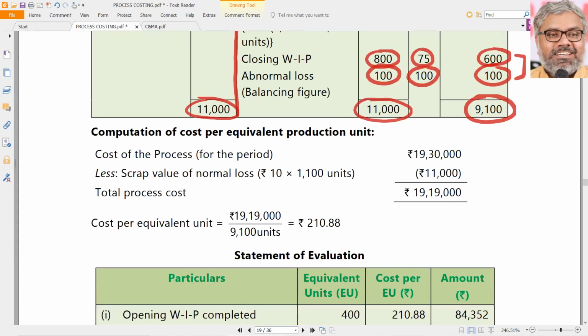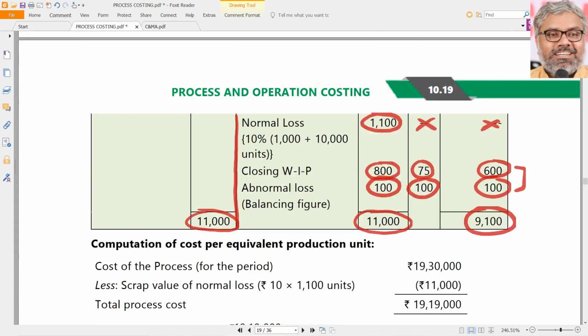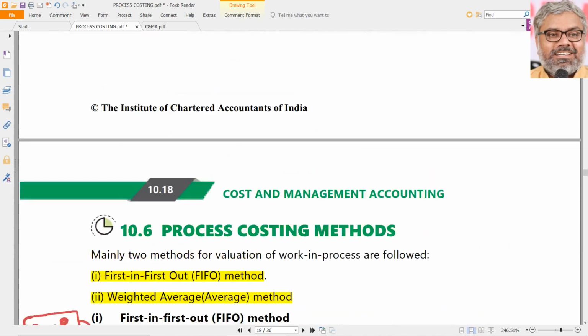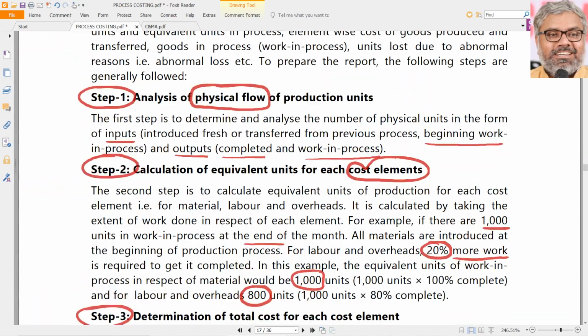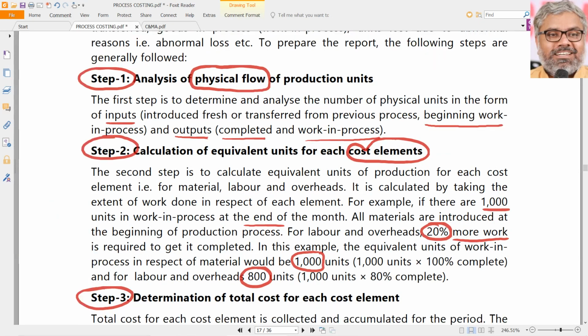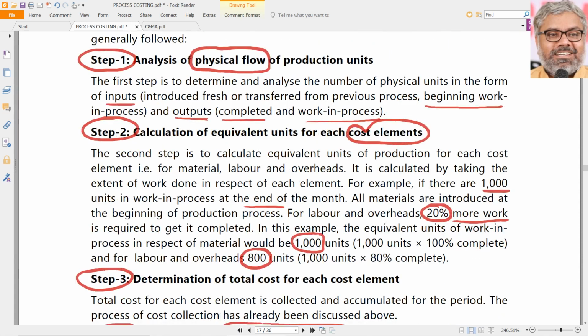That is step 2. If you understand steps, once again, always you follow that will be easier. Step 1 we did it, though it was not in the solution. Analysis of physical flow of production units. We first found out what happened to the inputs and outputs. Clear. Step 2, equivalent units for each element we should find out ideally, because in this question elements are not given.